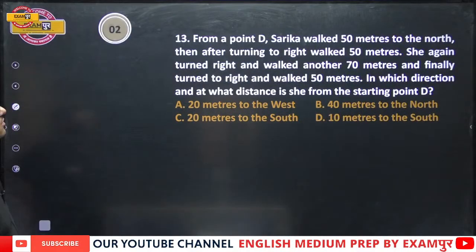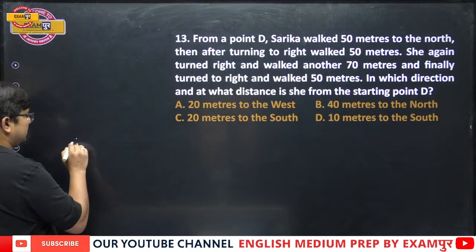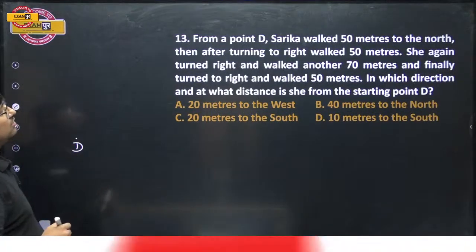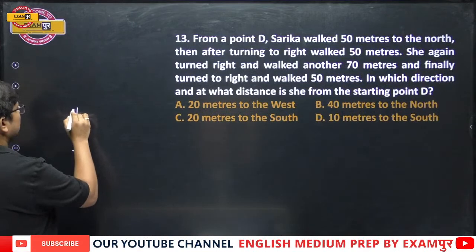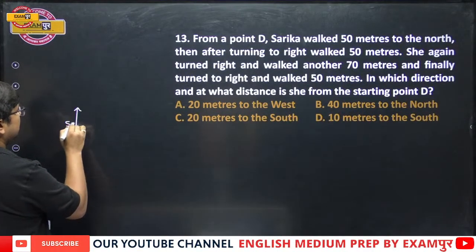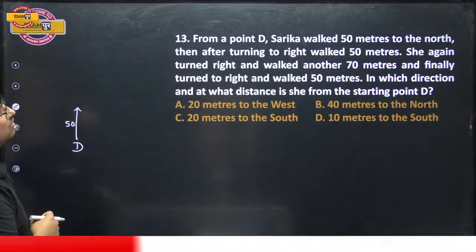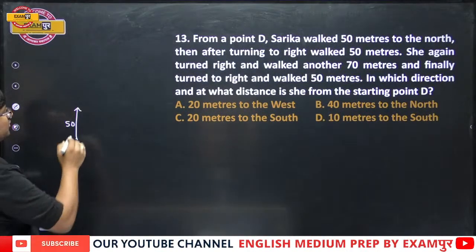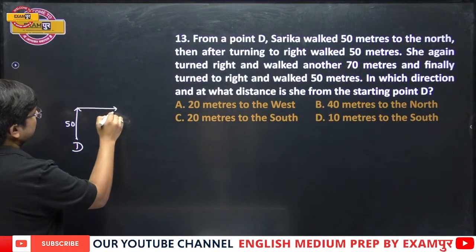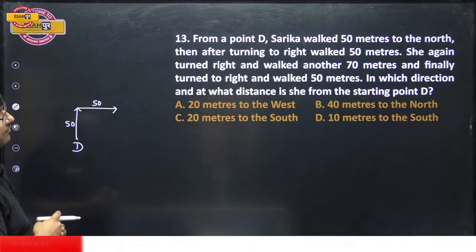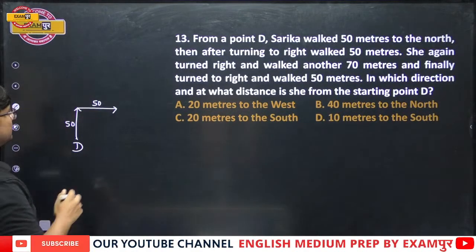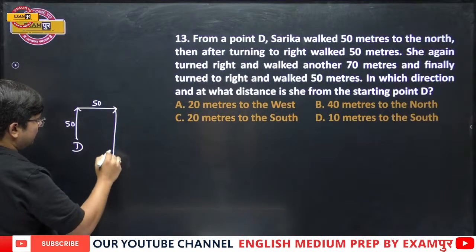From a point D, suppose this is a point D. Sarika walked 50 meters to the north. Then after turning to the right, she walked 50 meters. She again turned right and walked 70.